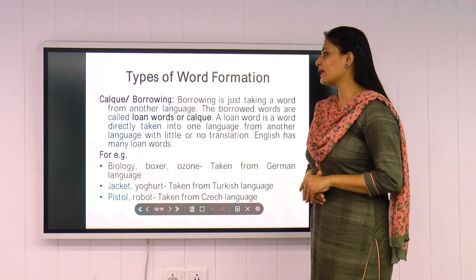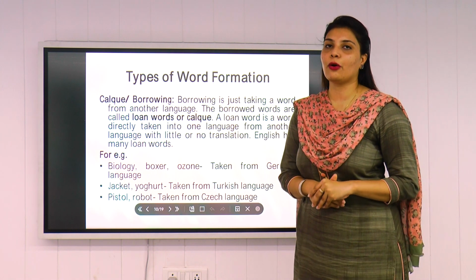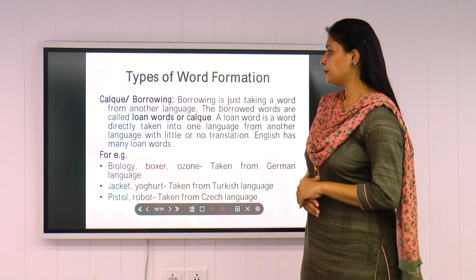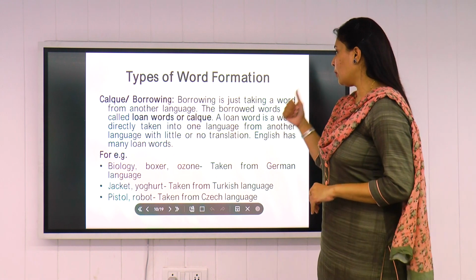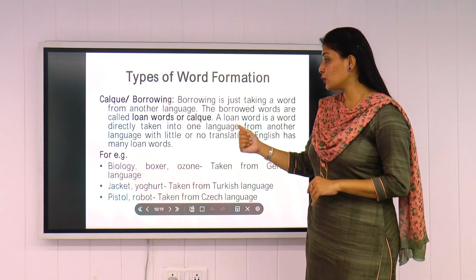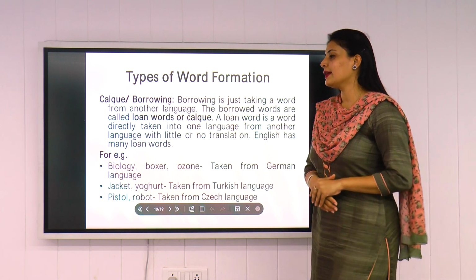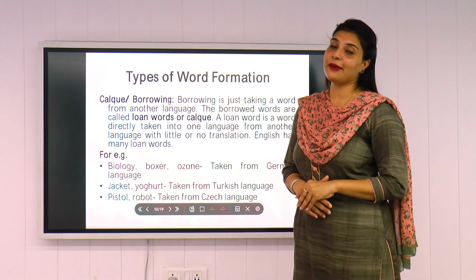The borrowed words are called loan words or calques. So now the meaning is clear: you can call it a calque or you can call it borrowing, all right? They are also called loan words. A loan word is a word taken directly into one language from another language with little or no translation. English has many loan words. As you can see, we borrow a lot.